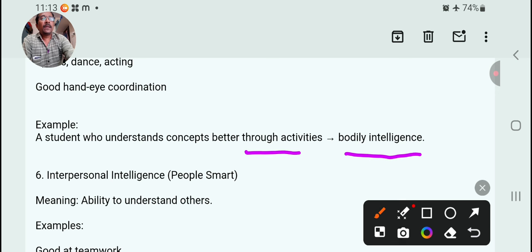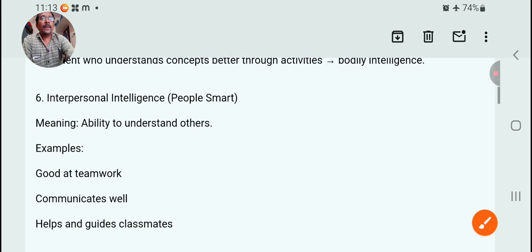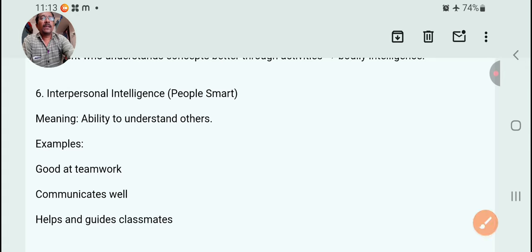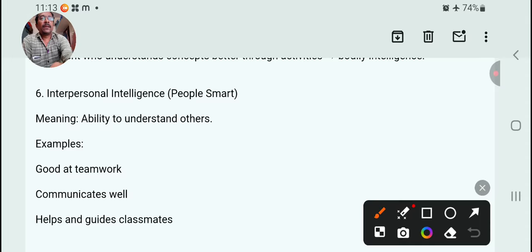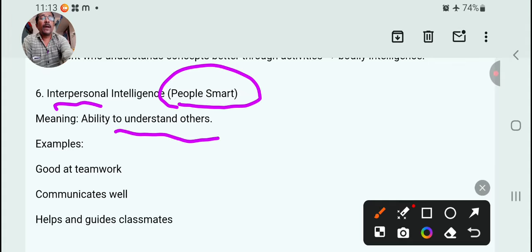Next, the sixth type, interpersonal intelligence. Interpersonal, people smart. The ability to understand others.